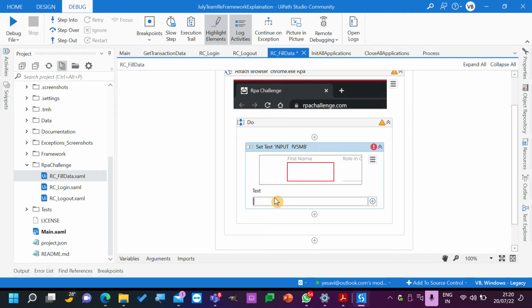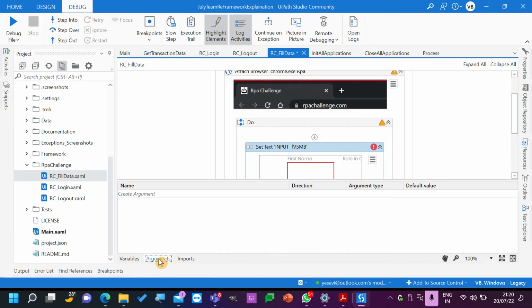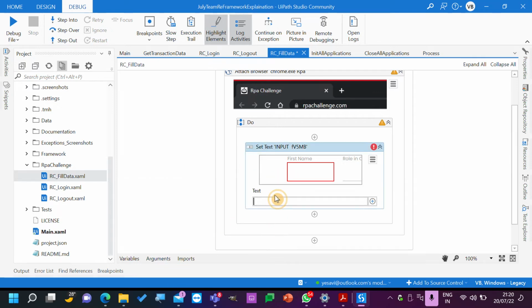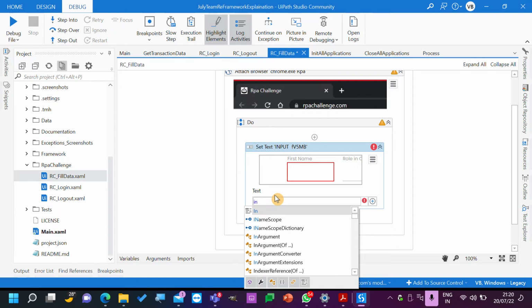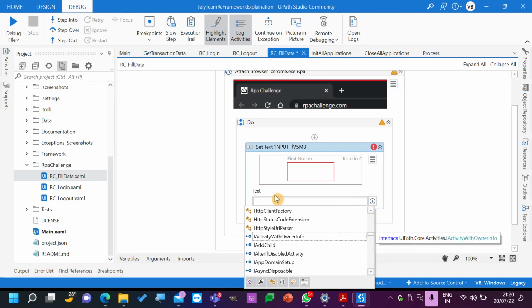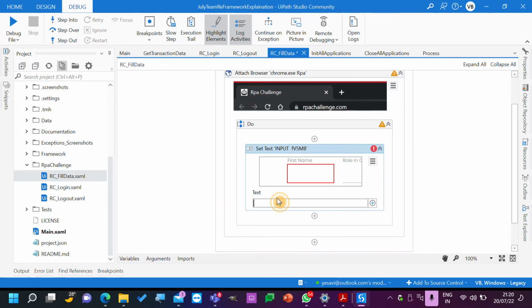We need to pass the transaction item, that's necessary. So we need to pass in the value, right? I will do one simple activity now. In the interest of time, I will just add an argument so that I can pass in the argument, and this is the underscore first name.